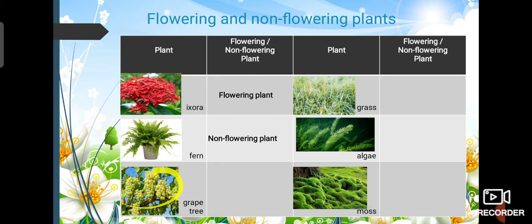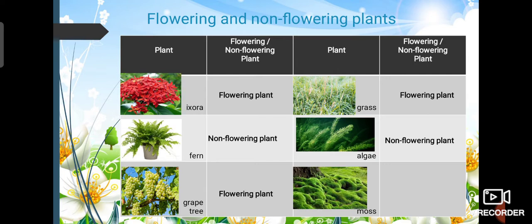What about the grape tree? Remember, fruits mostly come from flowering plants. So after they grow flowers, they will grow the fruit. And what about grass? It is flowering. We can see the beautiful grass flowers all over, right? What about the algae? Well, this is a non-flowering plant, so we can put it in our list.